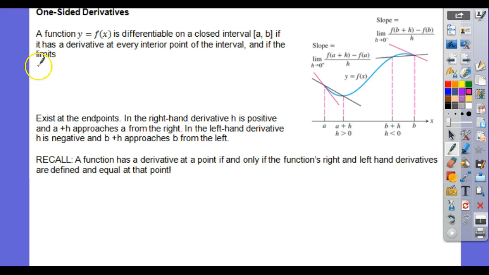So here, your limit as h approaches 0 from the positive would be what limit?